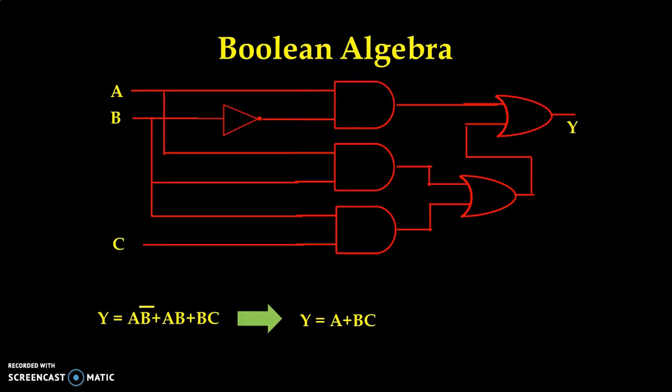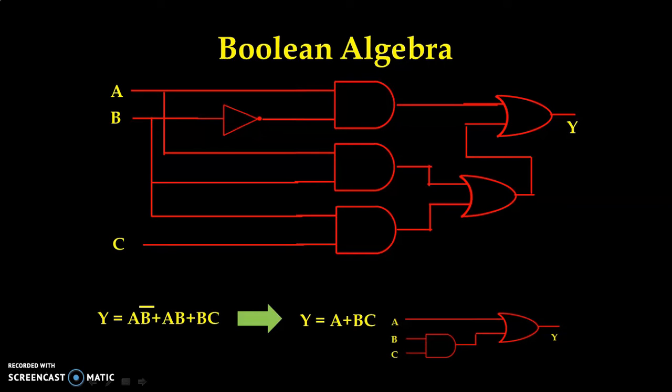We will not go into much detail because this part we will study later on, but this is just an example that a complex Boolean expression can be simplified with the help of Boolean algebra. Y is equal to A plus BC is the simplified Boolean expression, and if we draw a logic circuit for it, the circuit will be like this.